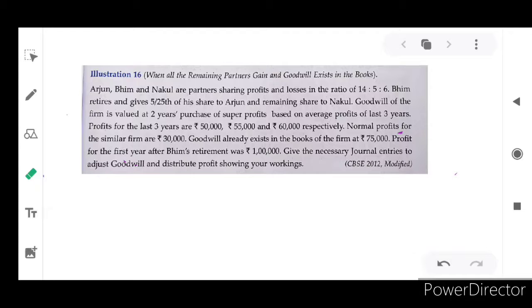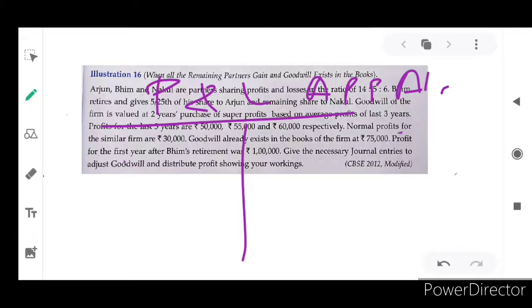Okay. So where will we distribute the profit? In the profit and loss appropriation account, debit side, isn't it? So profit and loss appropriation account, debit side, to Arjun and Nakul. How much amount?